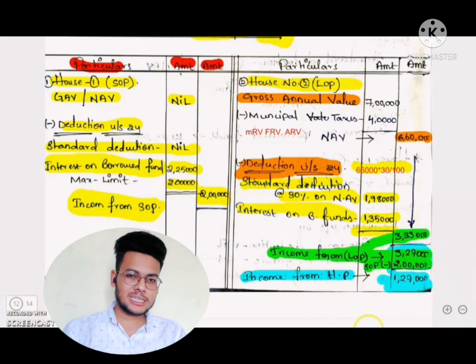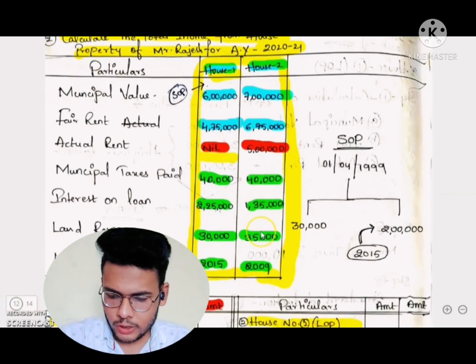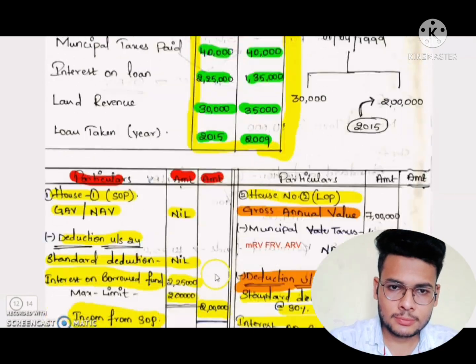Clear? So this is the second problem of income from house property. Here we have almost solved 70% of the total concept of income from house property. Okay, so let's see the third problem.